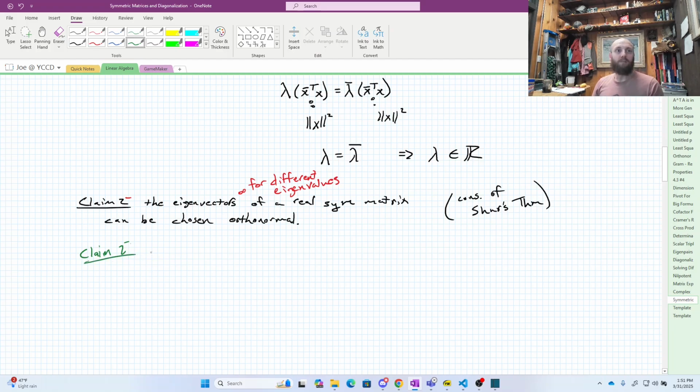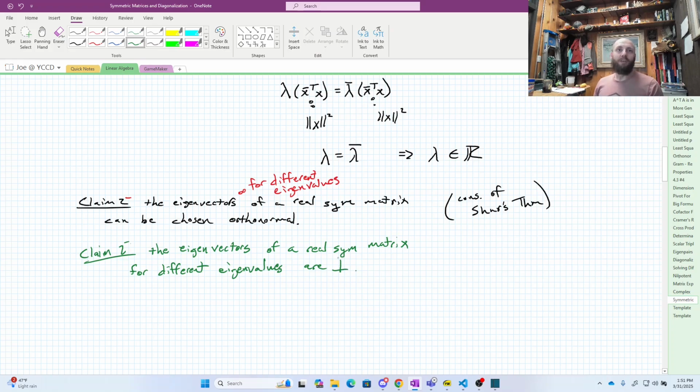So my claim 2 minus is going to be the eigenvectors of a real symmetric matrix for different eigenvalues are perpendicular.